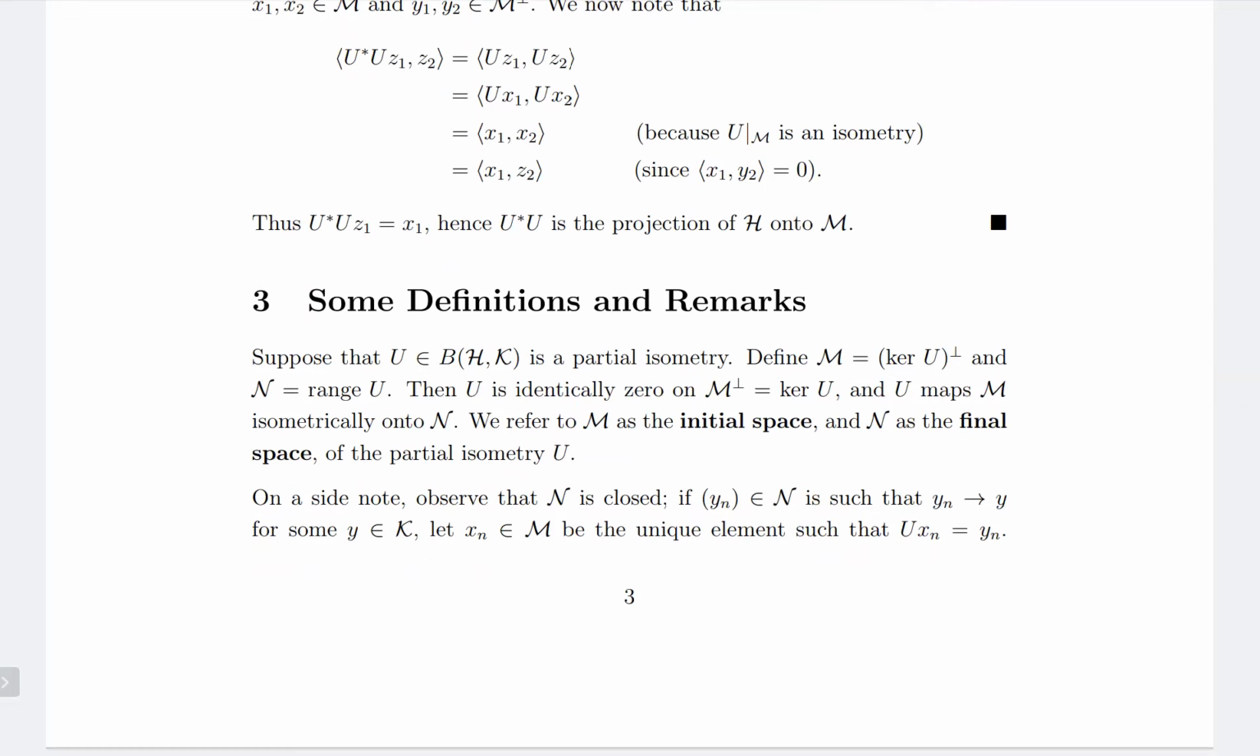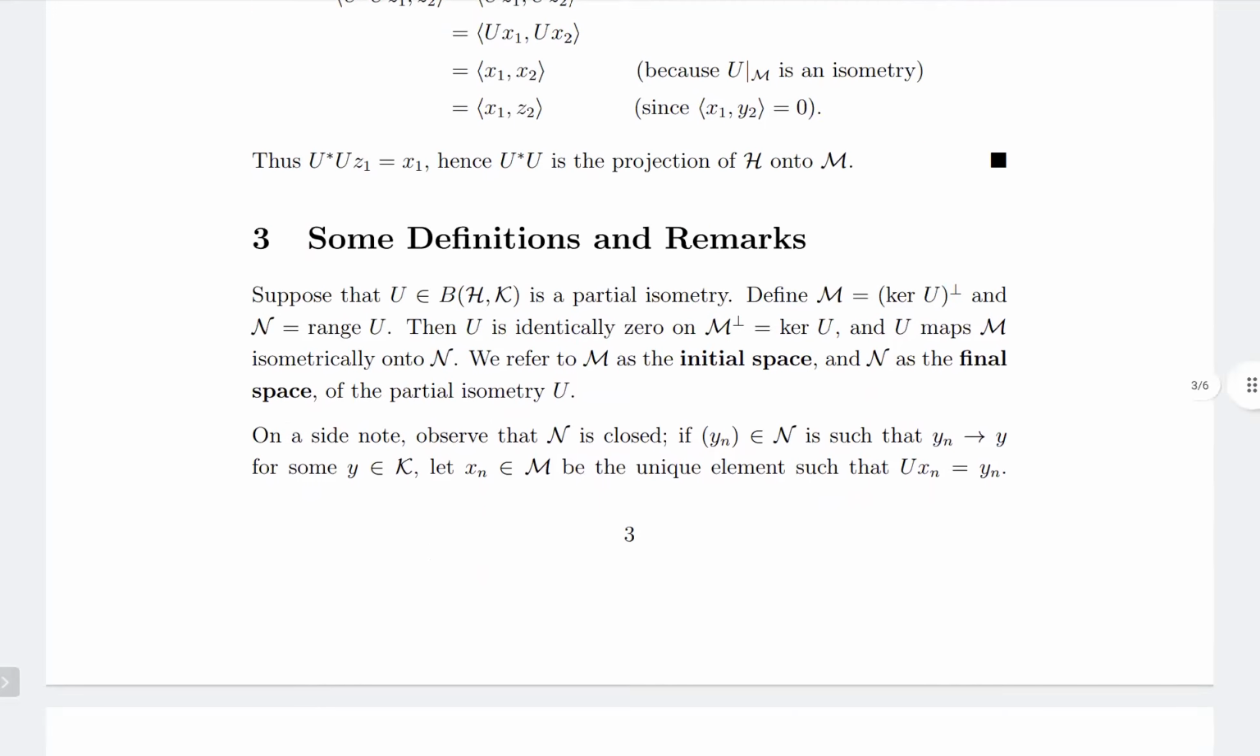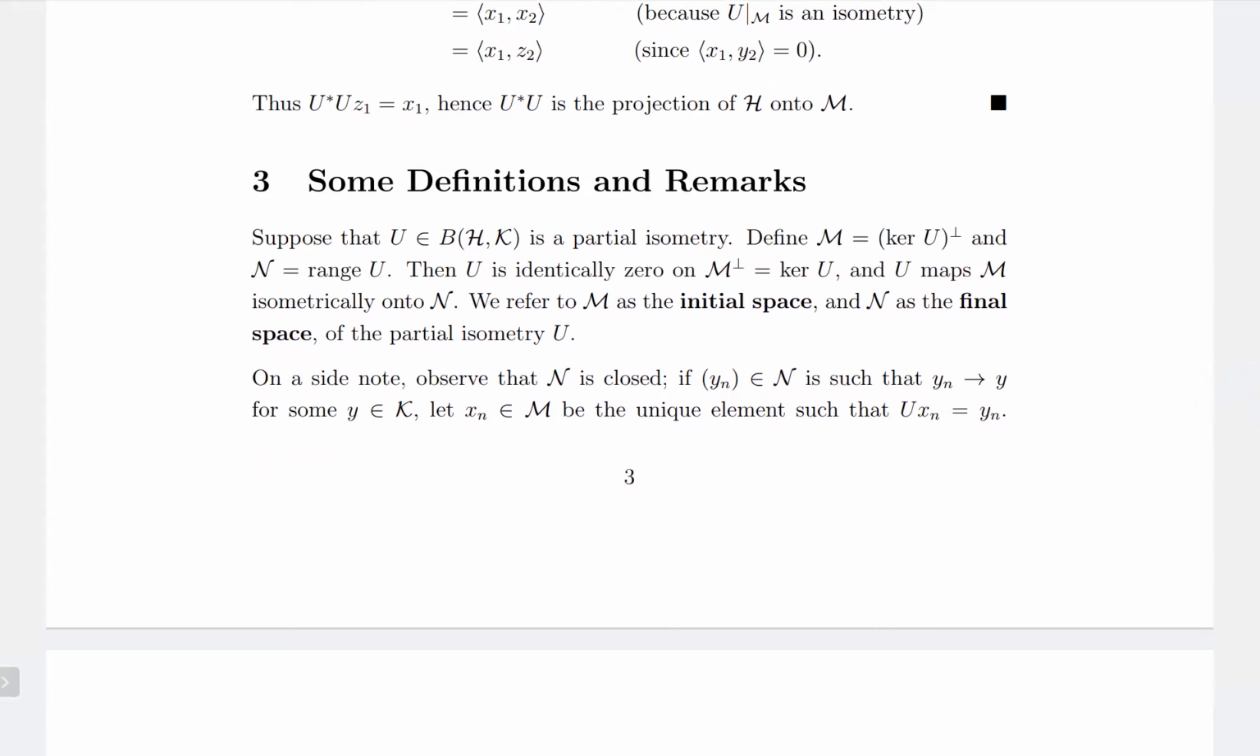Before, I mentioned that range T need not be closed in K, but if you use a partial isometry U, then range U is actually closed in K. Why is that the reason? Because if Yn is a sequence in N such that Yn tends to Y for some Y in K, that is, Y is contained in N closure, so you have a sequence Yn that converges to Y. Because U maps M isometrically onto N, for every Yn in N there exists a unique Xn in M such that U Xn equals Yn.